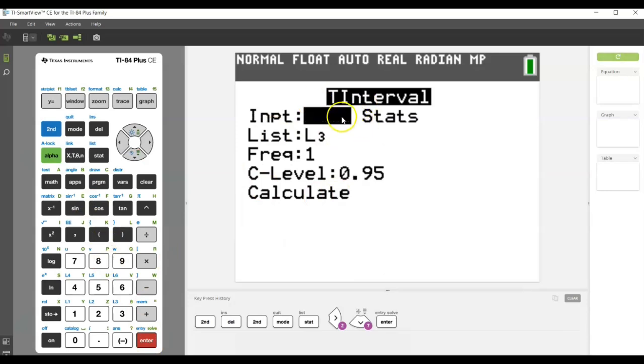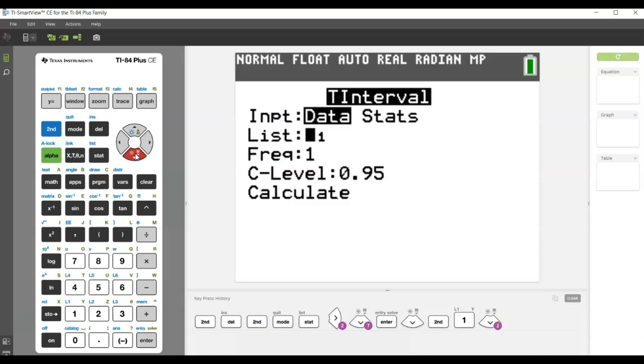And in this instance, we're going to have it pull from data because, again, stats is if we already have that information ready-made for us, or if we wanted to do our own calculations to find the sample standard deviation and whatnot. So in this case, I am going to have it pull from list 1. Right now it says list 3. So what I'm going to do is I'm going to press second and 1. And as you can see, there's a little blue L1 above the 1 key, and that's what tells me that I should press that key after I hit second.